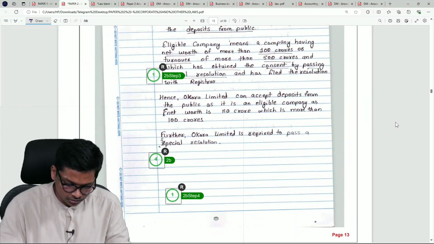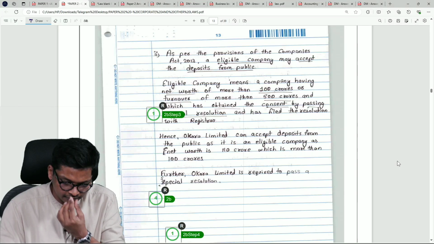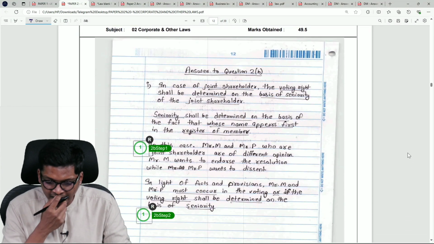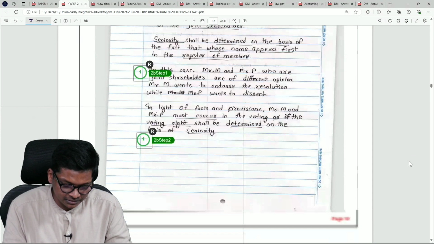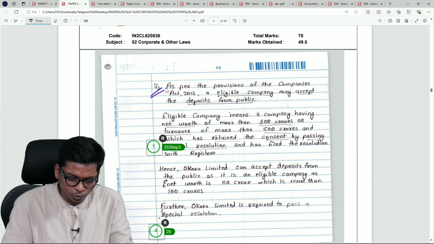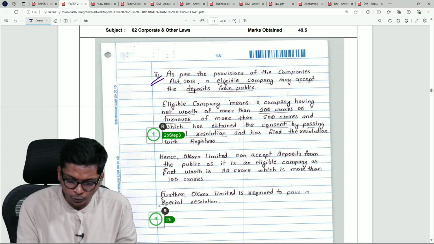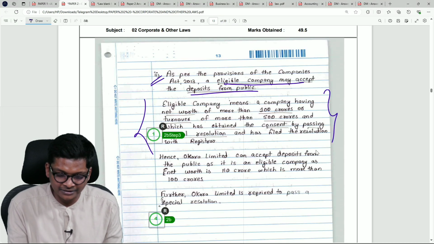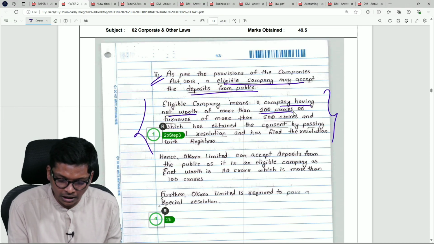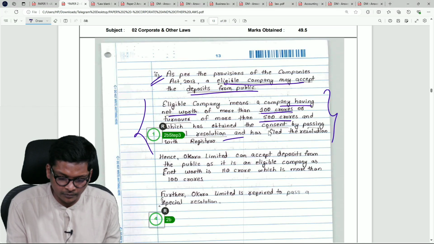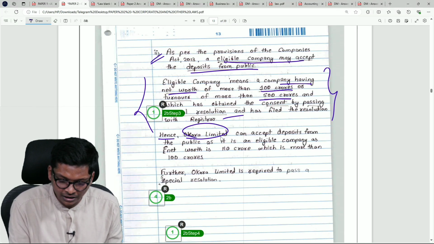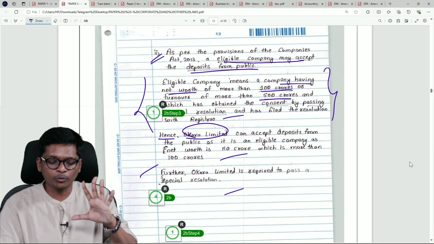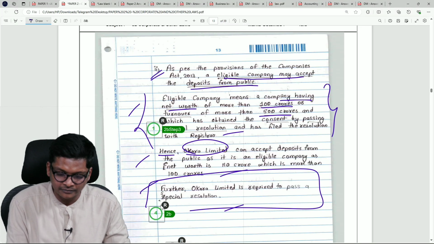Here, the student got 4 marks again out of 5. So let's take this question about deposits. The answer to question 2b, another 5 mark question which has 2 subparts. The second subpart is a simple 2 mark question. They are asking about an eligible company. An eligible company may accept deposits from the public. Who is an eligible company? Limits are written: an eligible company having net worth of more than 100 crores, or more than 500 crores obtained by passing a resolution. Therefore, it can accept deposits because it's not crossing limits. They are required to pass an SR. That's it. Simple provision. Write the provision, write the facts, write your conclusion.